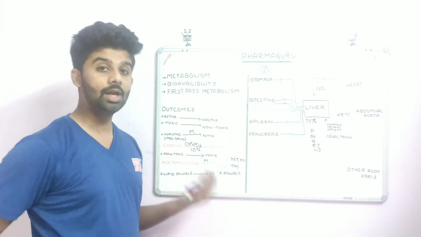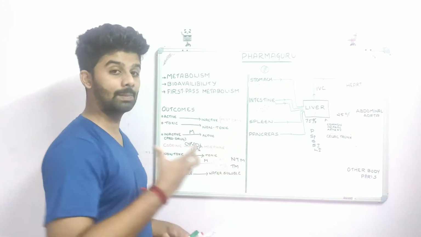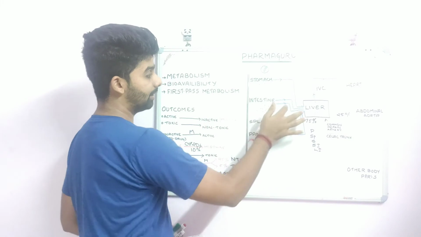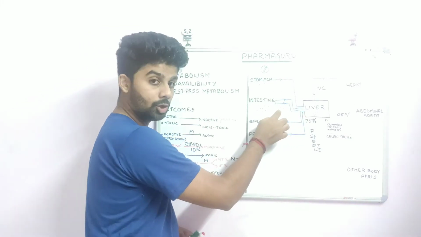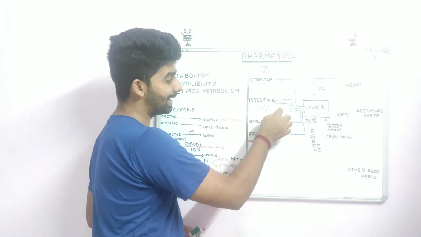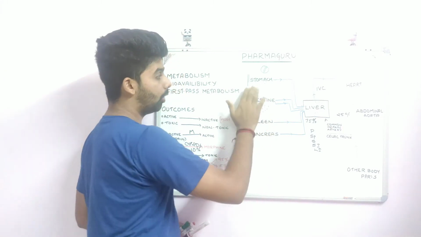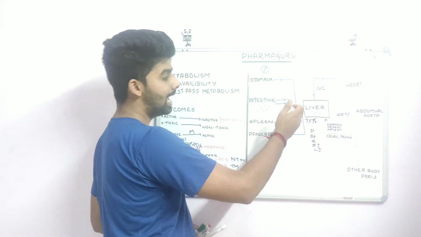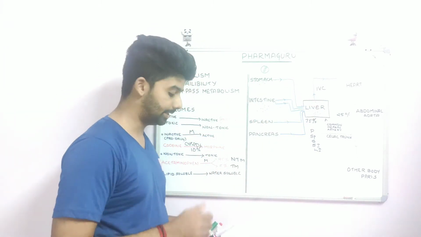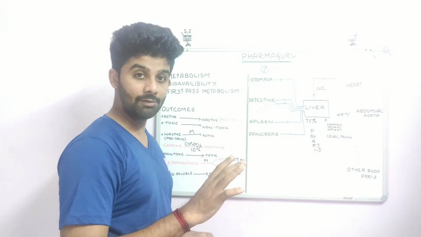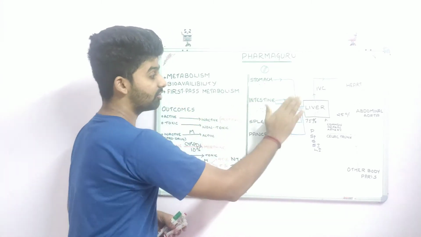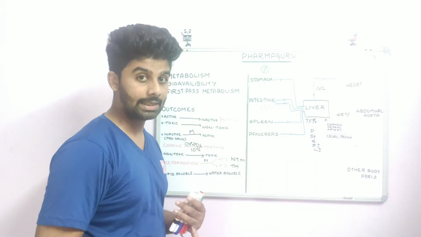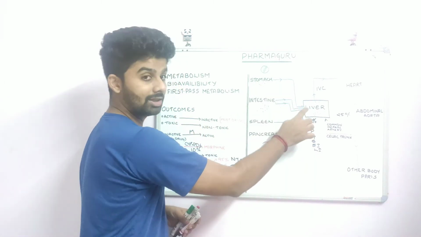That is, the drug or the nutrients will stay in the intestine for a much longer period, providing more time for absorption. So the majority of the drug will be absorbed in the intestine into the superior mesenteric vein and the inferior mesenteric vein. And all the drug that is absorbed from the stomach or the intestine will enter into the portal circulation and thereby reach the liver. Right? Now, the drug has reached the liver. See, the point is the drug reached the liver before the drug enters the systemic circulation. Before the drug entered the systemic circulation, the drug entered the portal circulation.